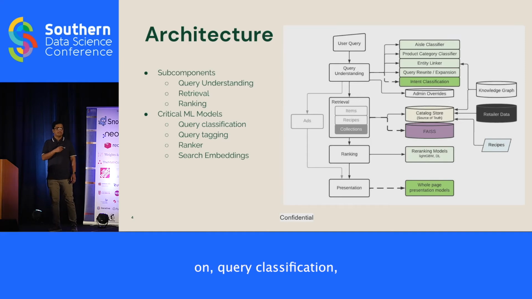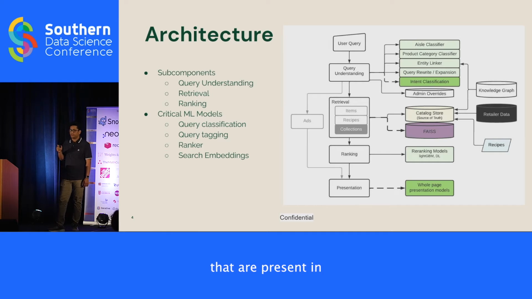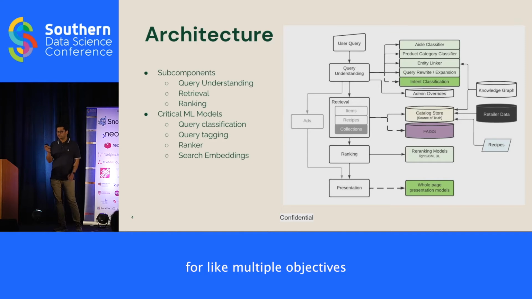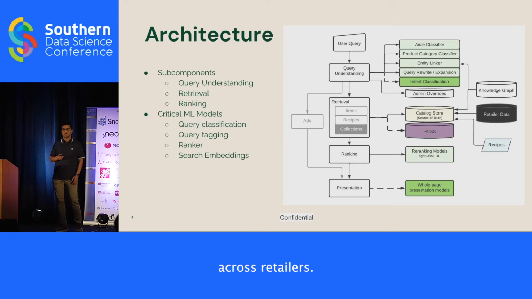There are a couple of critical ML models that we work on. Query classification, which is mapping a search query to one or more product categories in our taxonomy. Query tagging, which is understanding what are the important entities that are present in the query, like brands or product attributes, dietary attributes, and so on. We have a ranker that optimizes for multiple objectives. I'll talk about that in a bit. Search embeddings is a model that we are very proud of. This has helped us solve the cold start problem and really generalize across retailers. This is something that I'll talk about in the next slide.